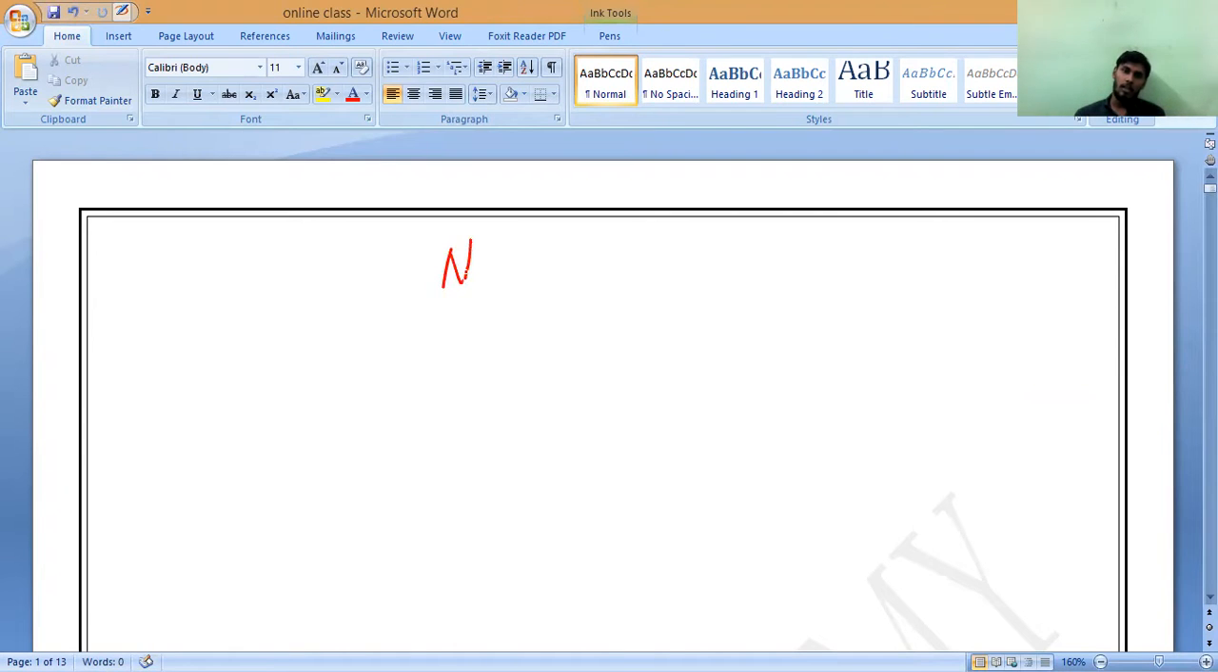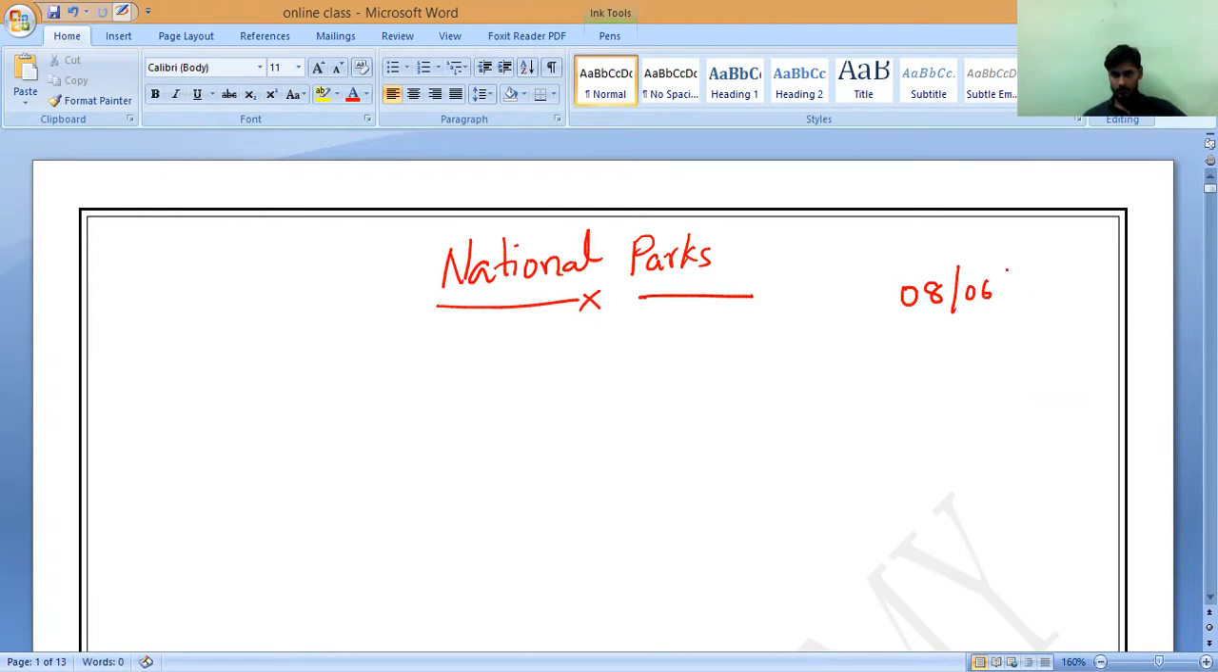National parks. The next place for conservation of wildlife is national parks. So in total we have three different types of places for conservation of animals and wildlife: biosphere reserves, wildlife sanctuaries, and national parks. So this is our today's class. Let us discuss this national park first.